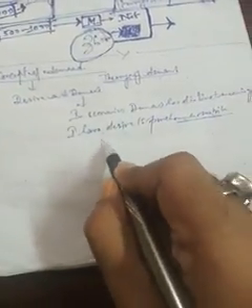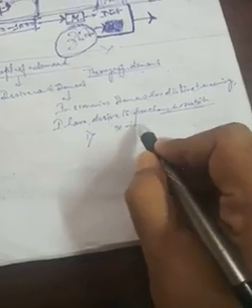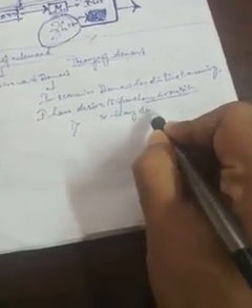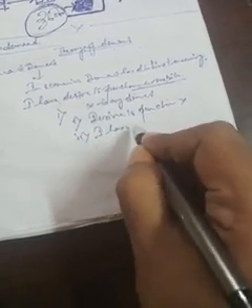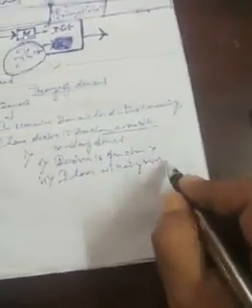Demand means when we say X is my demand, then I have a desire to purchase X, I have a willingness to purchase X, and I have the ability to purchase X. I have the ability, that means I have sufficient money to purchase X goods.